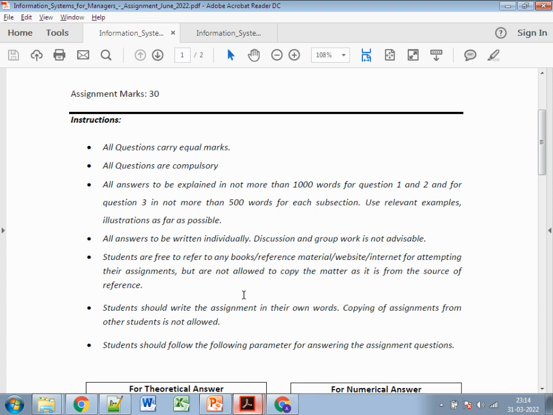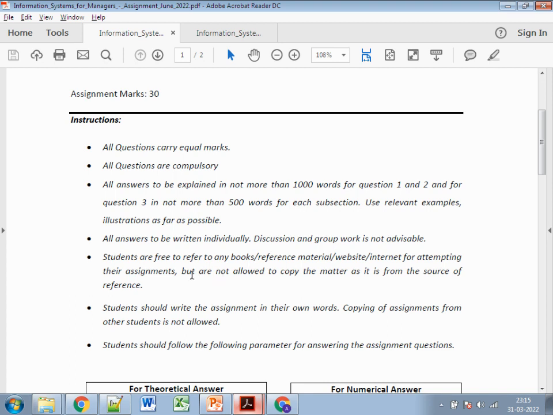If you are directly writing whatever is written in the book or on the internet, then again you will fall into plagiarism. There are some exceptions, like the formulas, which will remain the same, and the definitions given by some persons, which will remain the same. That's why 10 to 20% plagiarism is acceptable, but not more than that. You need to write the assignments in Word format and upload them in PDF format. There's a separate video for this. Maybe you can refer to that other video.